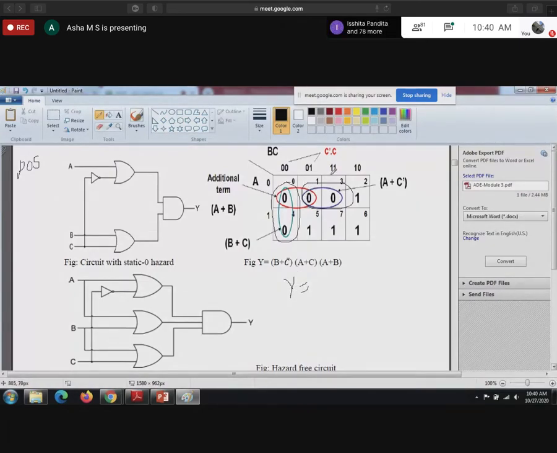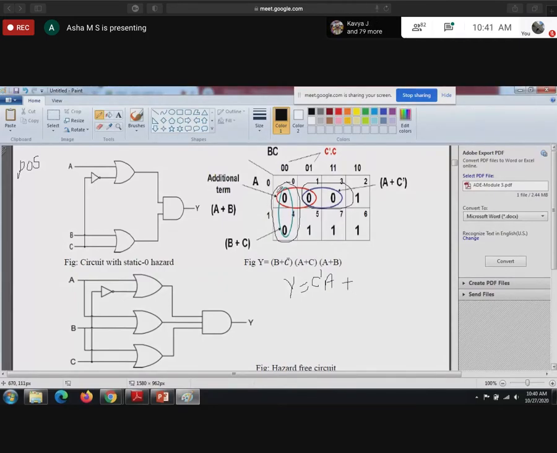For the horizontal term, B will get cancelled, you are left with C. C is 1, so it is C bar. Here vertically, A is 0, so it is A. Sorry, C is 1, so it's C bar.